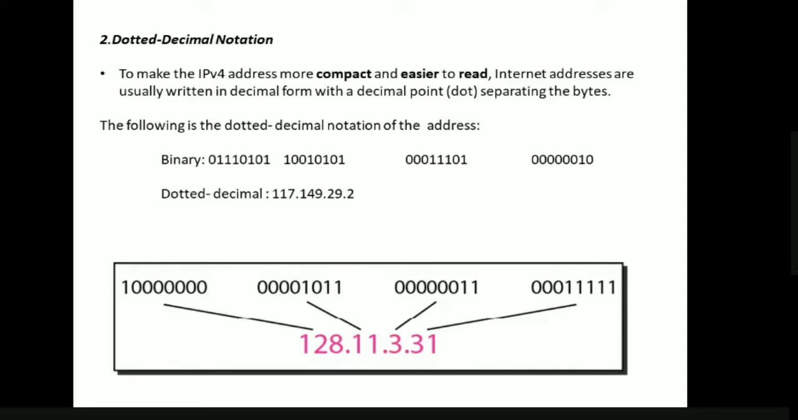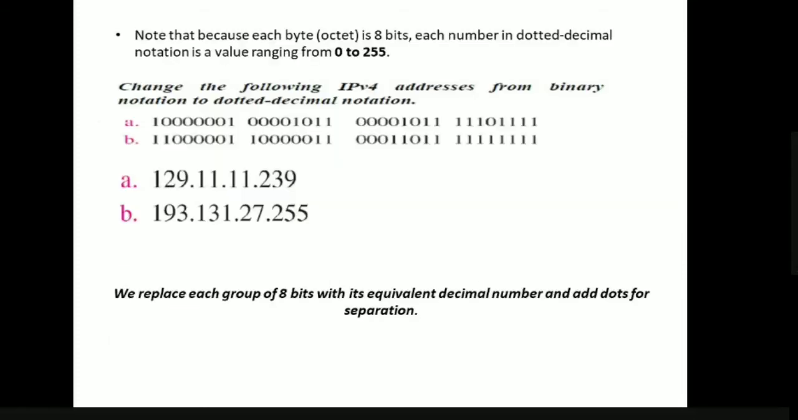So simply, we take the binary numbers, that is 0s and 1s, and we convert them to decimal. We can say that this is a dotted decimal representation, in which the numbers are separated by dots.